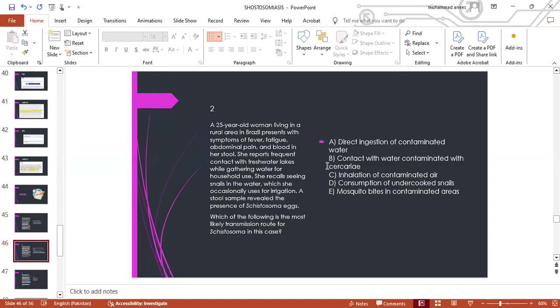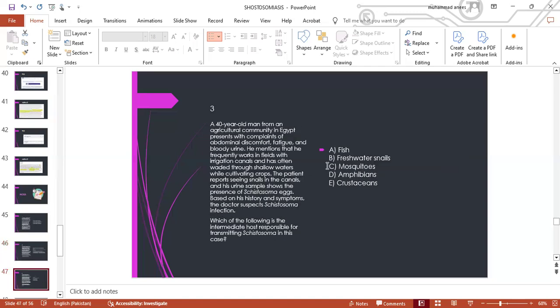Number two. A 25-year-old woman living in a rural area in Brazil presents with symptoms of fever, fatigue, abdominal pain, and blood in her stool. She reports frequent contact with freshwater lakes while gathering water for household use. She recalls seeing a snail in the water, which she occasionally uses for irrigation. A stool sample revealed the presence of schistosoma eggs. Which of the following is the most likely transmission route for schistosoma in this case? A. Direct ingestion of contaminated water. B. Contact with water contaminated with cercariae. C. Inhalation of contaminated air. D. Consumption of undercooked snails. E. Mosquito bites in contaminated areas. So the correct answer is B.